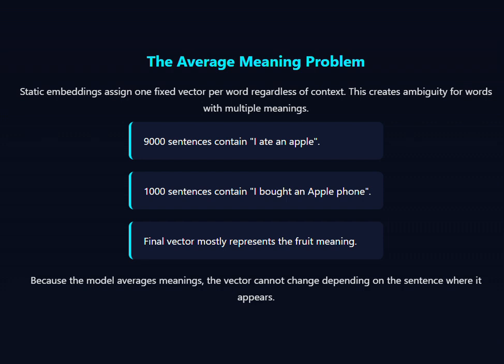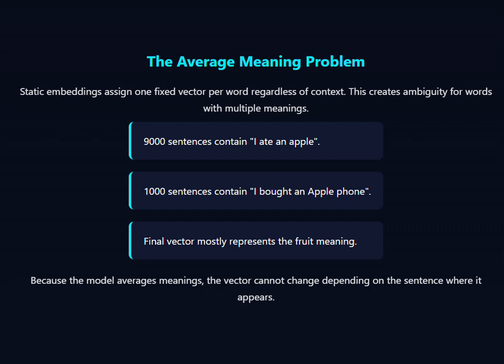So when we are training our data, right? If 9,000 sentences used apple as fruit and 1,000 sentences used apple as company, the final embedding that will come out is that apple is most probably a fruit, right? So when the model reads "Apple released a new phone," now this is crazy, it doesn't think of an iPhone or the tech company. It thinks of fruit. It still thinks fruit.